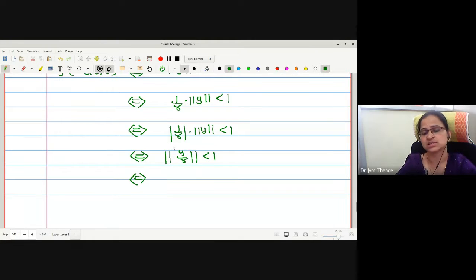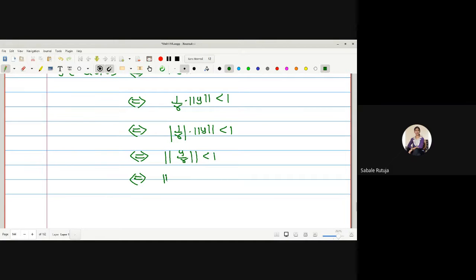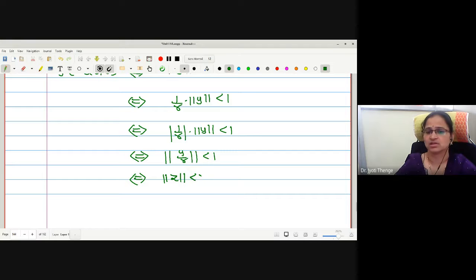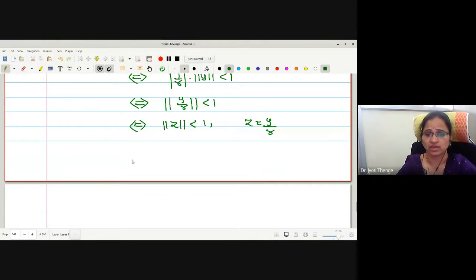Look at this. This is one vector whose norm value is less than 1. Therefore, may I say it will belong to the sphere with radius 1? Yes, ma'am. Therefore, let me put this as a vector z, z equals y by r. But our focus is on y, therefore may I write y equals rz, such that norm of z minus 0 is less than 1?